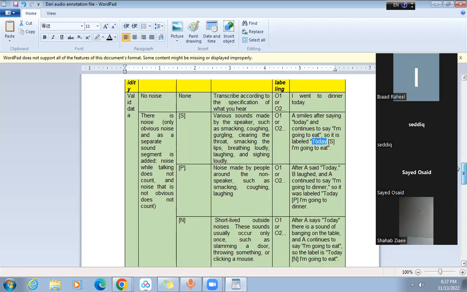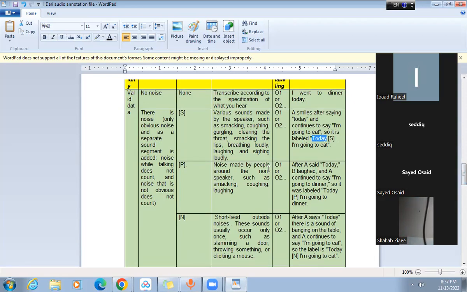Okay. Now, the noise made by people around, the non-speakers. The speaker is speaking, but from the background there is another speaker, and that speaker coughs or makes any other noise. So for that different speaker's noise, you will be placing the P tag. The same rule is followed: after speaker A said today, speaker B started laughing.